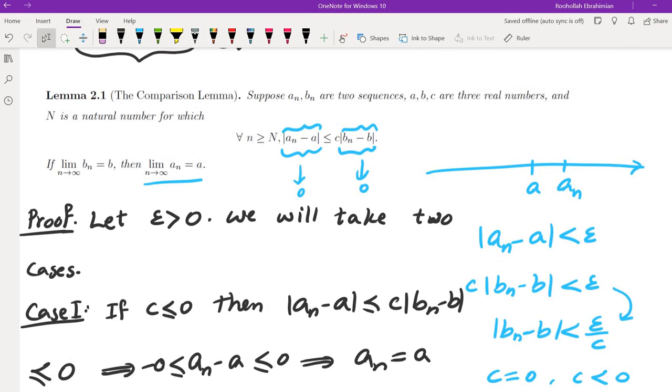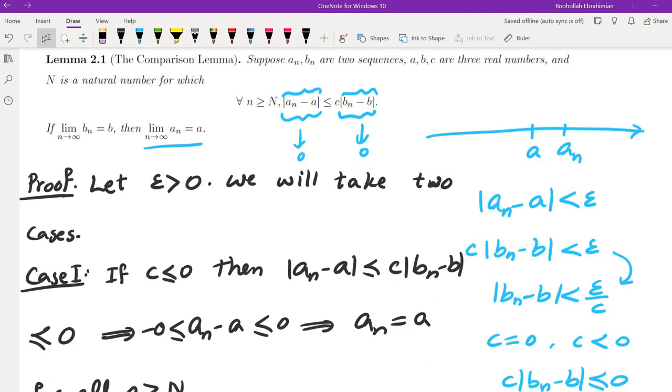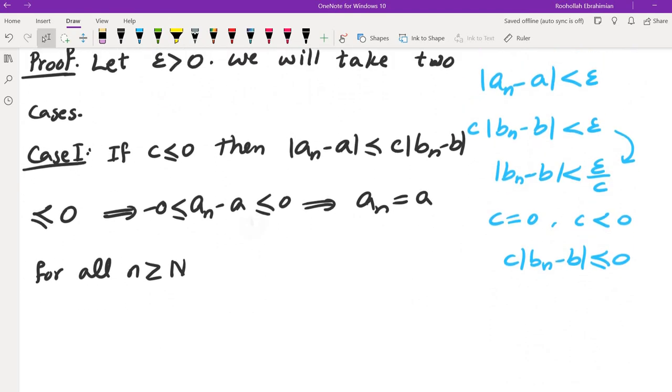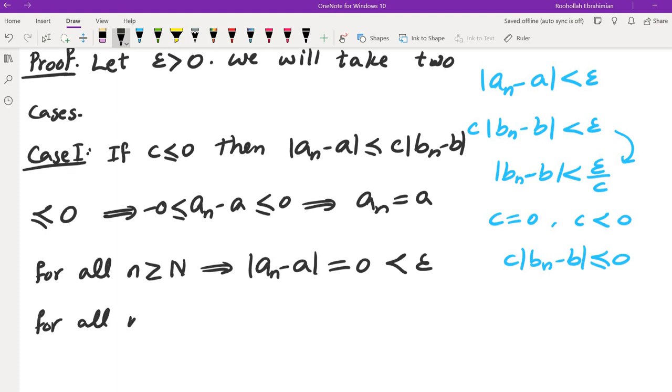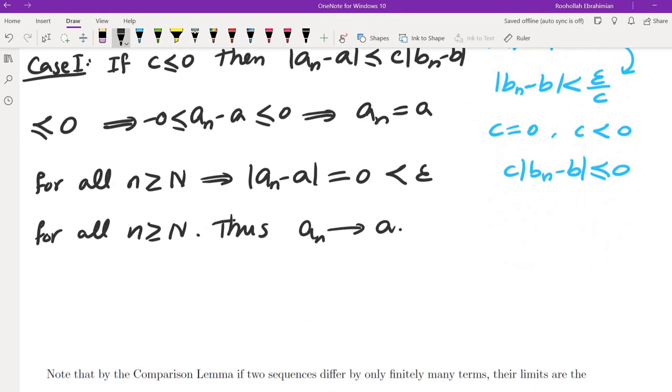The assumption was that for all n greater than or equal to N, the absolute value of an minus a is less than or equal to c times the absolute value of bn minus b. So that means an minus a is 0, which is less than epsilon for all n greater than or equal to N. And that tells us an approaches a. So this is the first case. This is the case when c is non-positive.